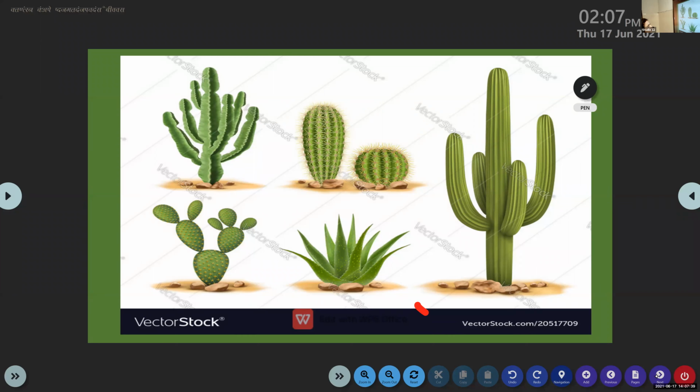So my question: if they have no leaves, how does photosynthesis take place in plants like cactus? Ma'am, it takes place through the stem. Yes, very good. In such cases, photosynthesis is carried out by the green stems, in plants like cactus that we find in deserts. Their leaves are reduced to spines to decrease the loss of water by transpiration.